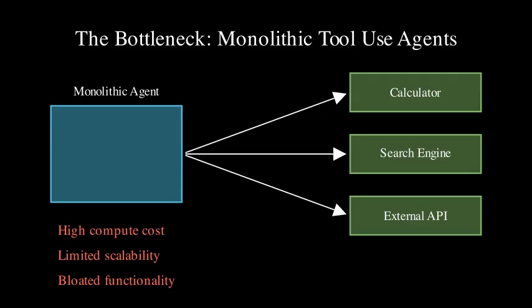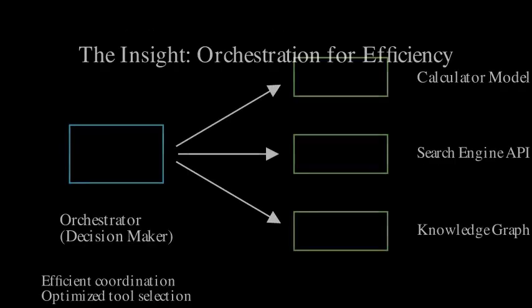Think of it like trying to build a single app that does everything. It becomes bloated, slow, and hard to maintain. The core idea behind ToolOrchestra is to decouple reasoning and tool selection from actual tool execution. Instead of a single massive model, we use a smaller, specialized language model, the orchestrator, to decide which model or tool to use and how to use it.